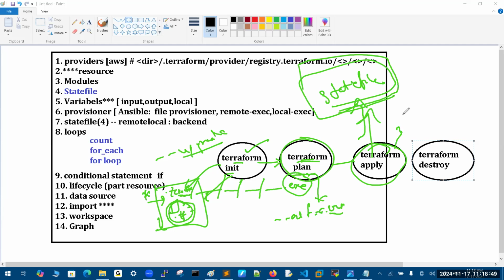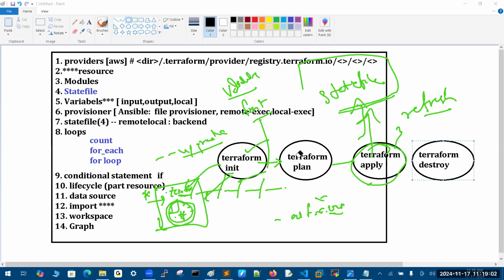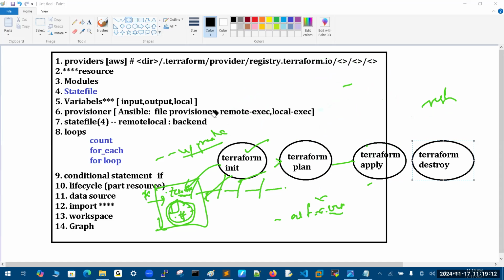And even meanwhile, we can use Terraform refresh. Here we can write Terraform fmt for format, and Terraform validate. But these are optional. One, two, three: one for initialization, third is the deployment, fourth is the destroy. One and three are important for the deployment purpose. That's all. This is the complete status.